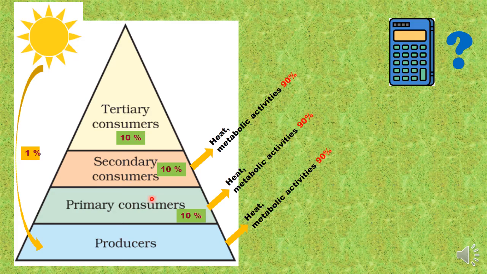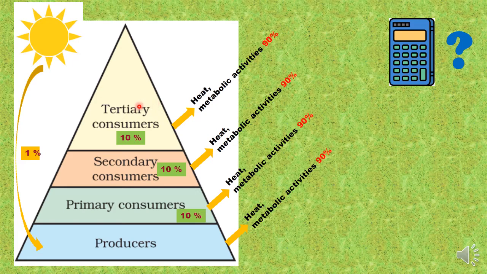So you can see, suppose we had started with X amount of energy, then this level will obtain 0.1x, this level will obtain 0.01x, this level will obtain 0.001x, and the amount of energy is continuously decreasing at each trophic level. So what happens after the fourth trophic level, where the tertiary consumer is sitting?